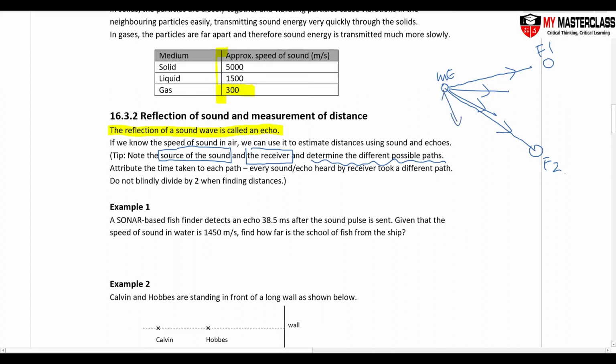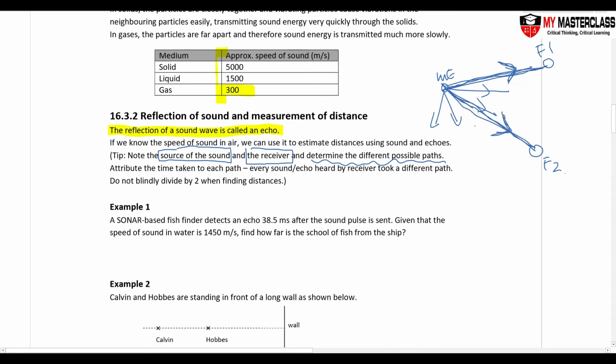Each one will still be a straight line even though sound spreads out. So for this one, I determine that the path from me to friend one is like that, and me to friend two is like that. So, determine the path.